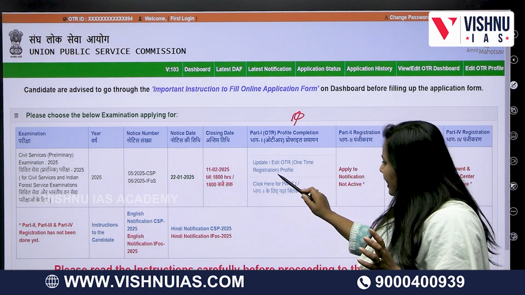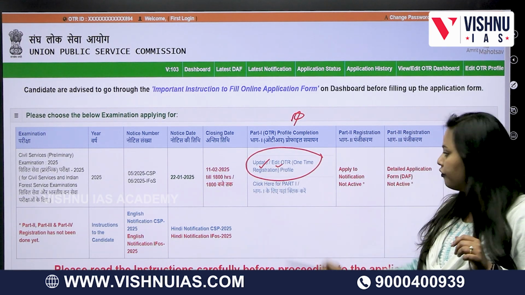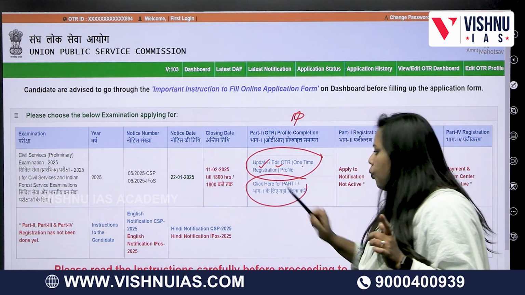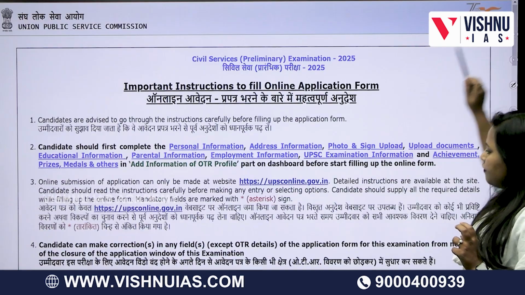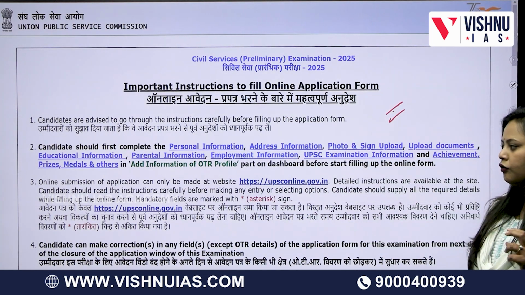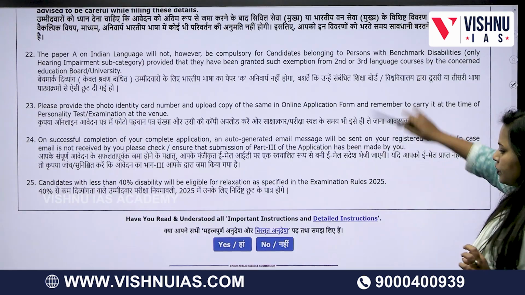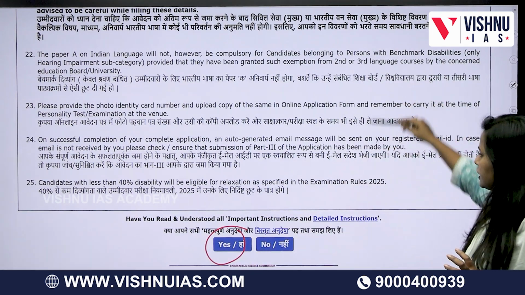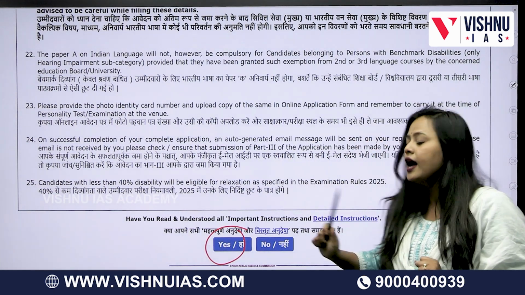Now you will see that if you want to update or edit your OTR, which is your one-time registration profile, click over here. If you are done with that, click for part 1. That is when you can go to the next 3 parts. Once you click part 1, you will get a detailed application form with the necessary things to be taken care of. After clicking that, click yes after you have read and understood each and every detail that has been mentioned.